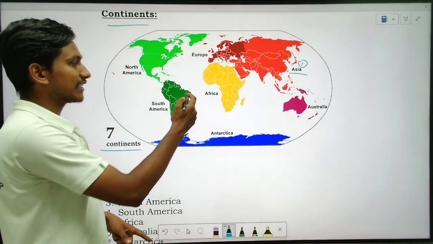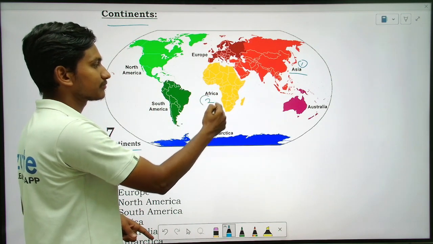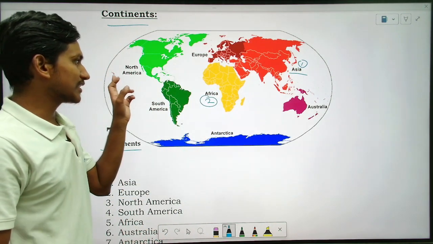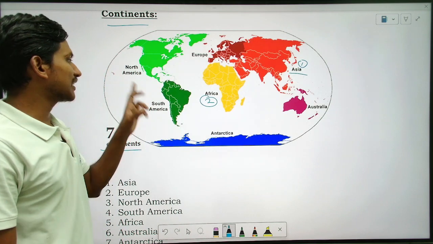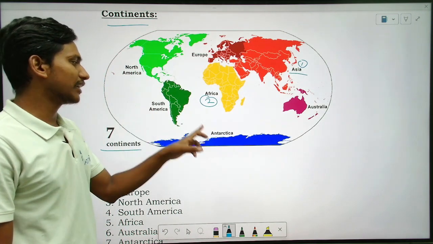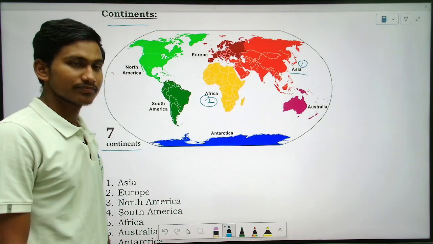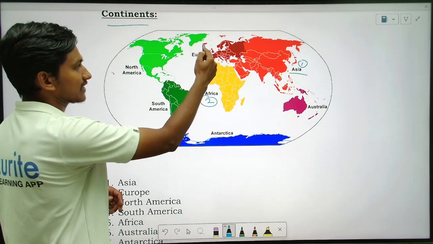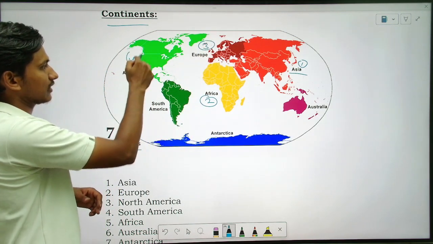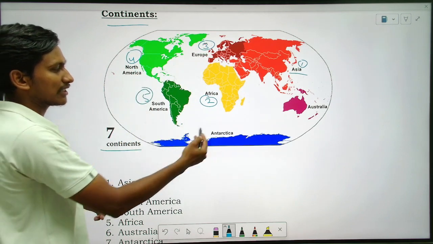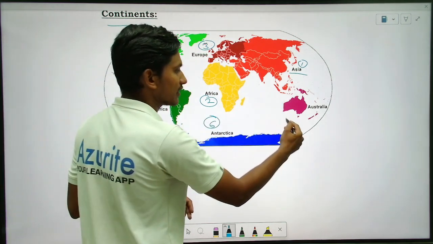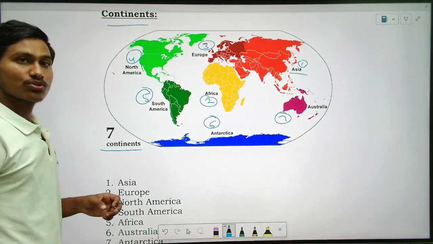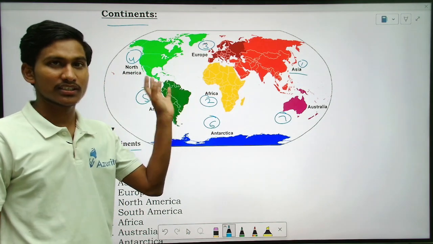After that is Africa, then Europe, that is third one. Fourth one North America, fifth one South America, sixth one Antarctica, seventh Australia, right? So this is 7.